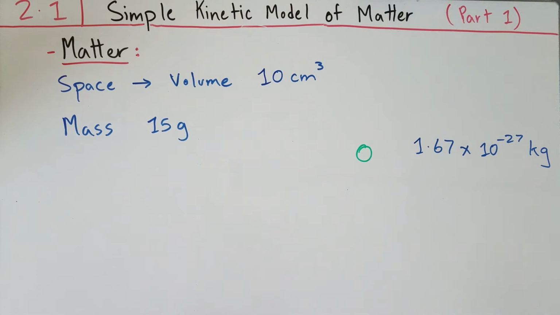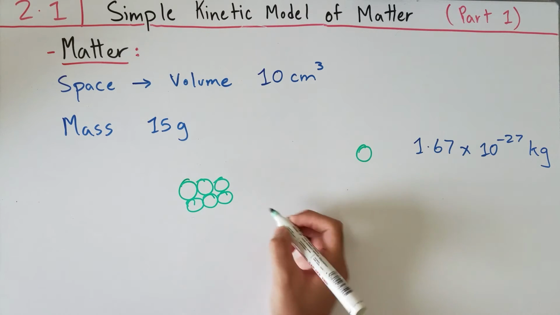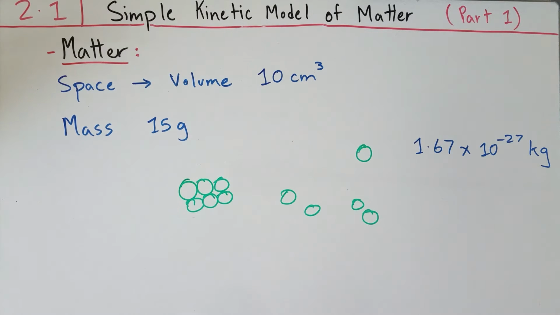Likewise, you can imagine that this proton has such a small mass, therefore it should also have a really small volume that it occupies. And then the concept of the states of matter comes in when you clump a lot of these atoms together and they form different states of matter. Now, there's a lot of chemistry behind this, but we're only going to look at the physics behind this. We're only going to explore the states of matter that these atoms can make up.